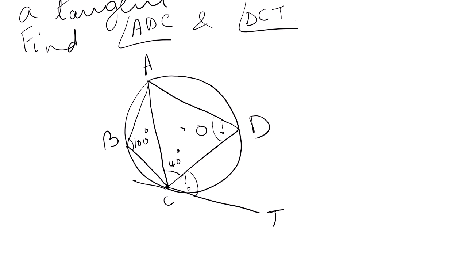Let me check. Angle ADC. DCT is 60. Angle DCT is 60 given. And same, angle ADC. Where is angle ADC? 80. Angle ADC 80 and angle DCT 60.